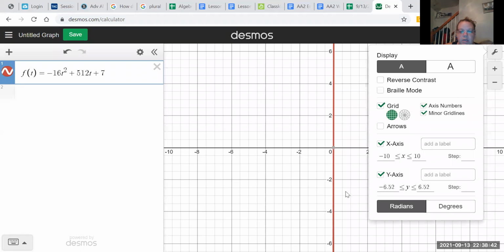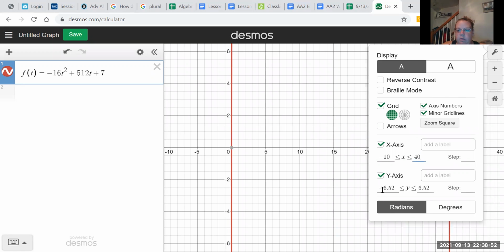It said the min was -10 and the max was 40 for the x-axis, so we're going to change this to 40. And then the y-axis, they said to make it -5 to 8,000.